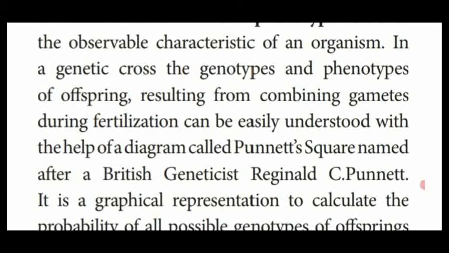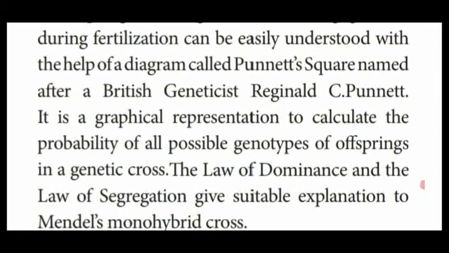The Punnett square is a graphical representation of the genetic constitution as well as the observable characters, that is phenotypic ratio and genotypic ratio, easily understood by the diagrammatic or graphical representation proposed by the scientist called R. C. Punnett. That diagrammatic representation is named as Punnett square.